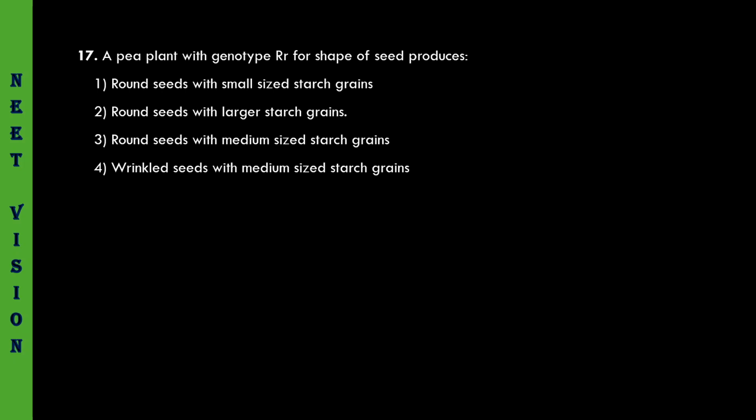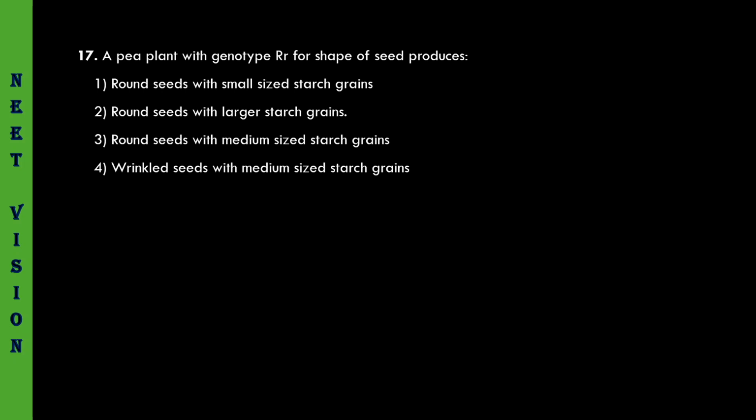Otherwise just amylose is formed, or much of the sugar is left in the form of sucrose only. In our book it is given as capital B for size of starch grains, capital B, small b. Round seeds with small size starch grains, no, medium size starch grains is correct. Round seeds with larger size starch grains is also incorrect. Round seeds with medium size starch grains, this is correct.